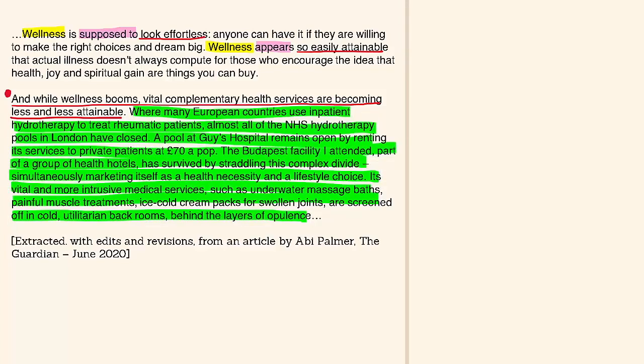All these are green, basically. All these are details which are explaining or justifying the fact that while wellness is booming, vital complementary health services are becoming less and less attainable. Okay, we understood the passage a bit. Now as a question creator, I need to create a question. Let me create this question: which one of the following best describes the main point of the extract? So I want to look at what the main point is, and the main point is very clear according to me. At least that's what I believe.